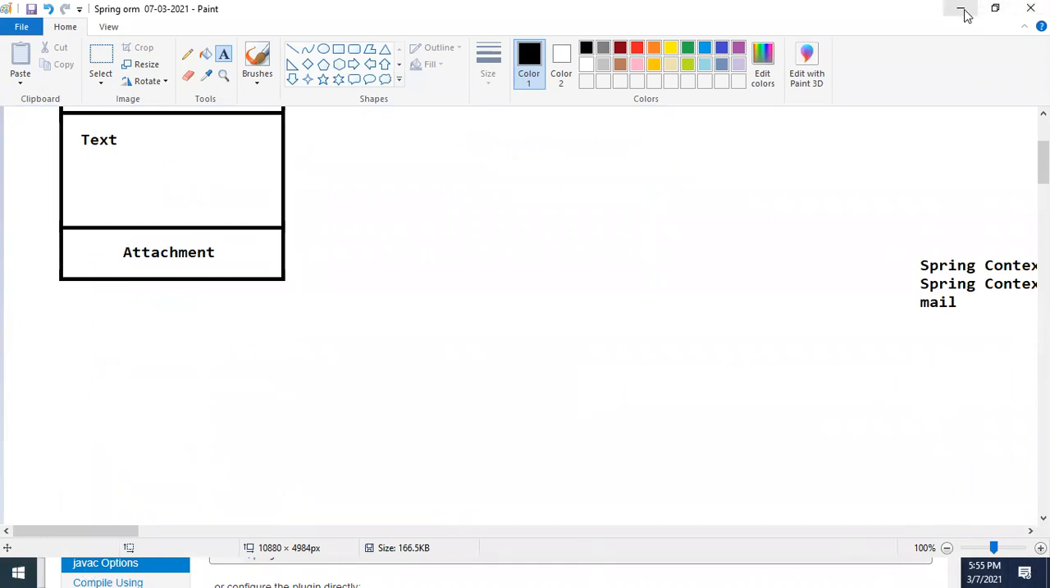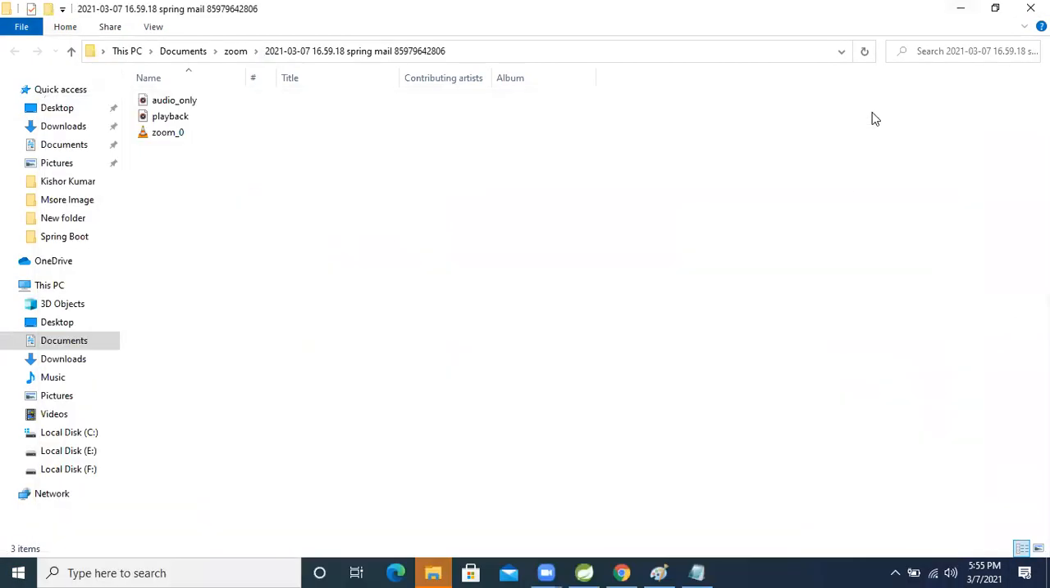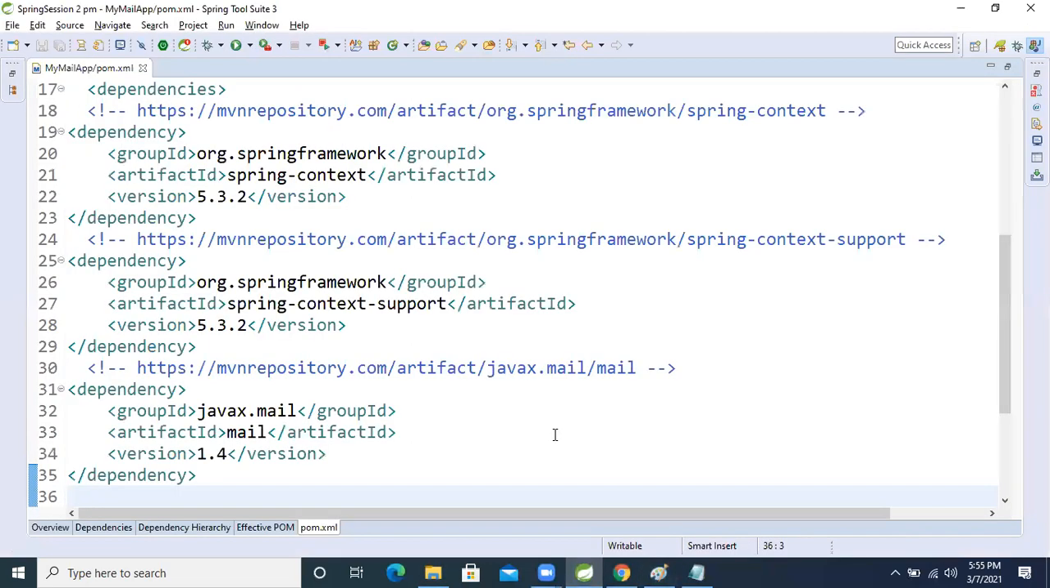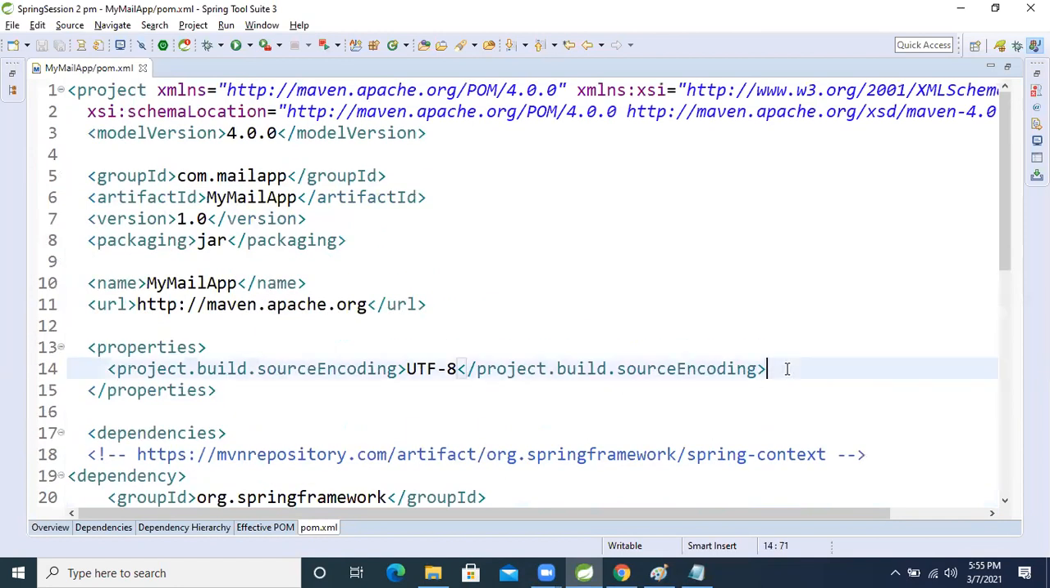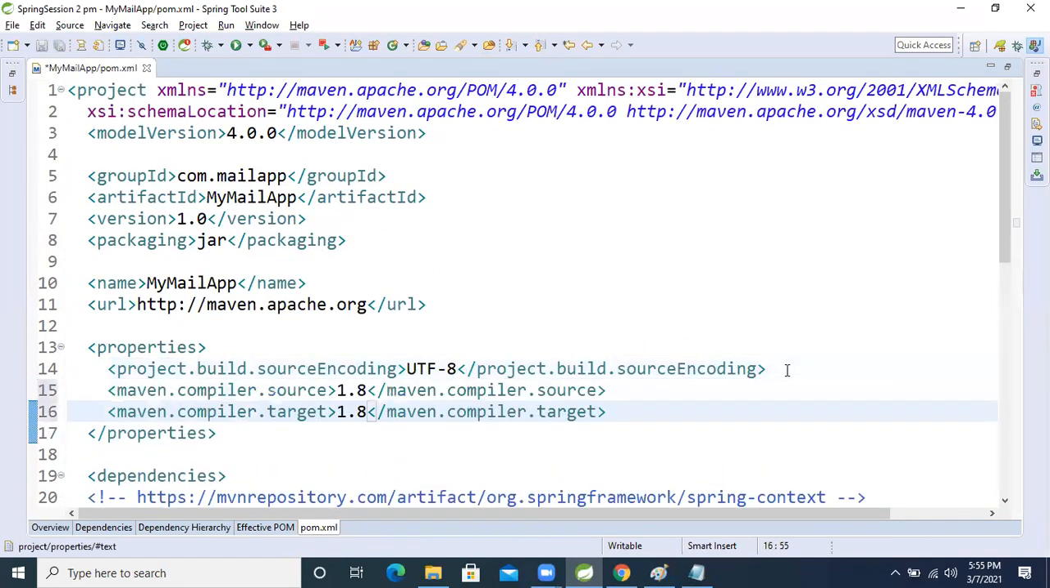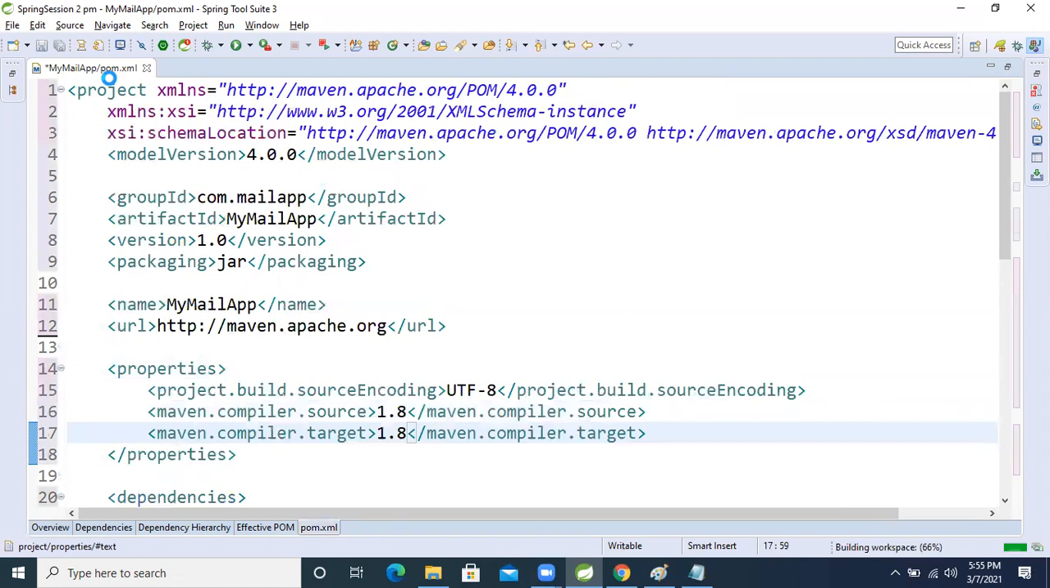My system has started hanging now. Okay, come here. I'm going to paste it. After pasting that, I'm going to save this one. Now all the required dependencies will be downloaded from the central repository.